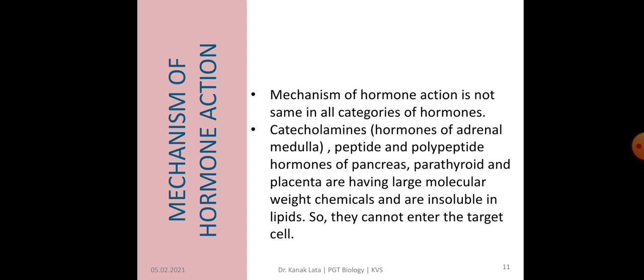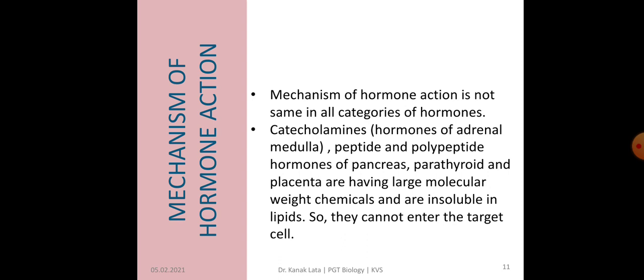Now the next topic is about mechanism of hormone action, means how hormones work. It is not the same in all categories of hormone. Catecholamines, peptide and polypeptide hormones of pancreas, parathyroid and placenta are large molecular weight chemicals, and they are also insoluble in lipids.